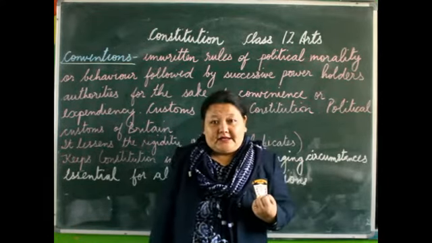In USA, since the rules and regulations are written down in the form of a book, it becomes very difficult to change them. But does that mean that USA is still going to have a rigid constitution? So there has to be some amount of flexibility also.